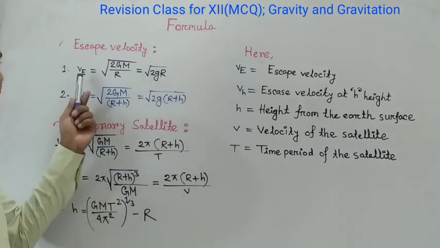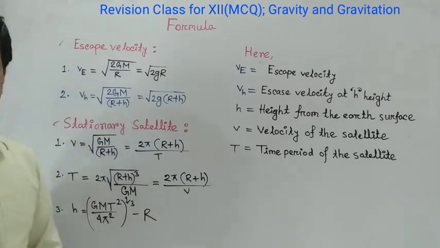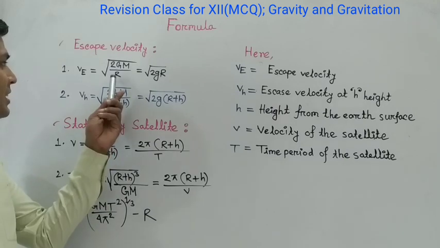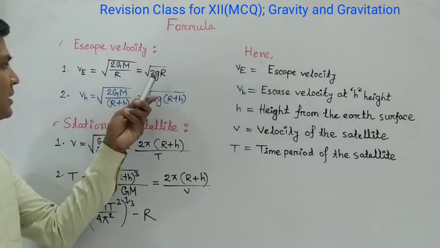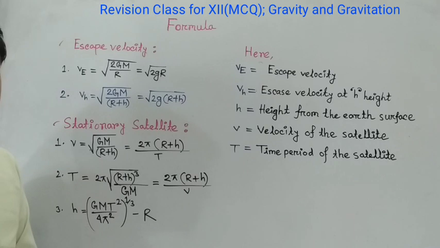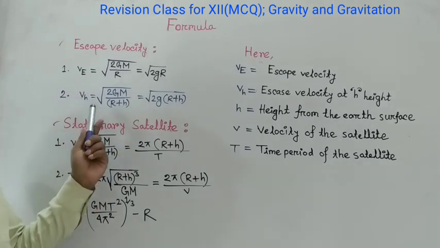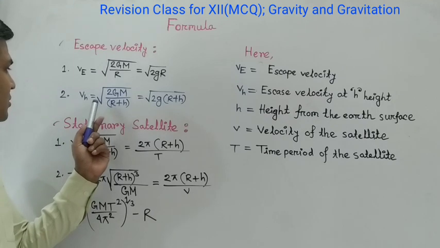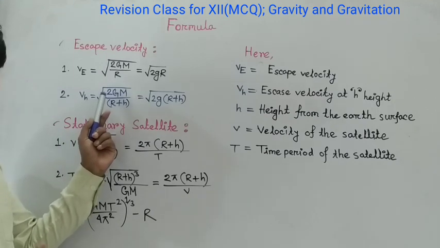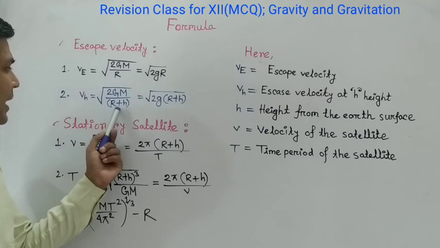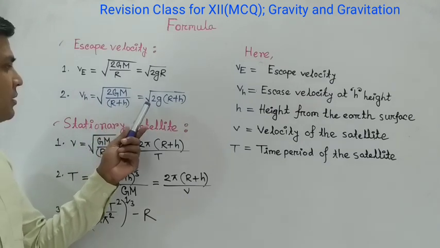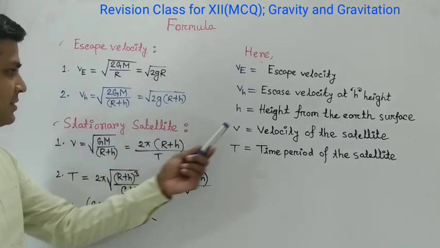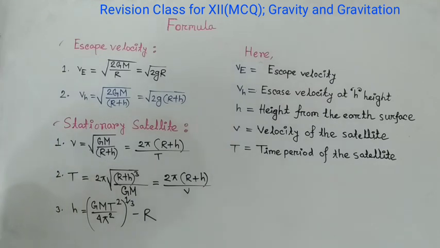That means escape velocity depends on the radius of the earth and acceleration due to gravity. The second formula, at h height from the earth's surface, the escape velocity is root over 2 capital G capital M divided by capital R plus H, or root over 2G capital R plus capital H. Here H is the height from the earth's surface.